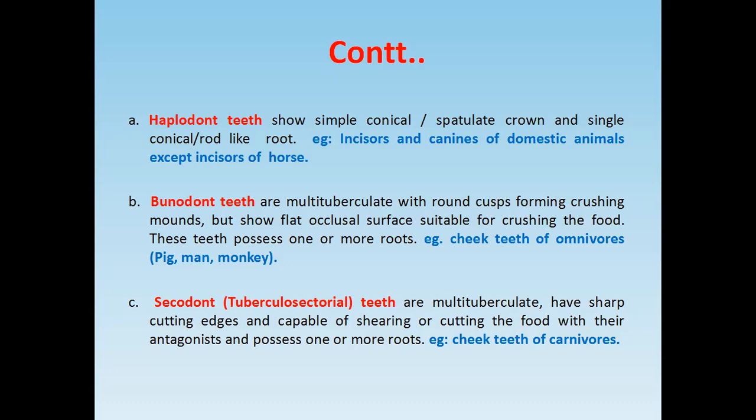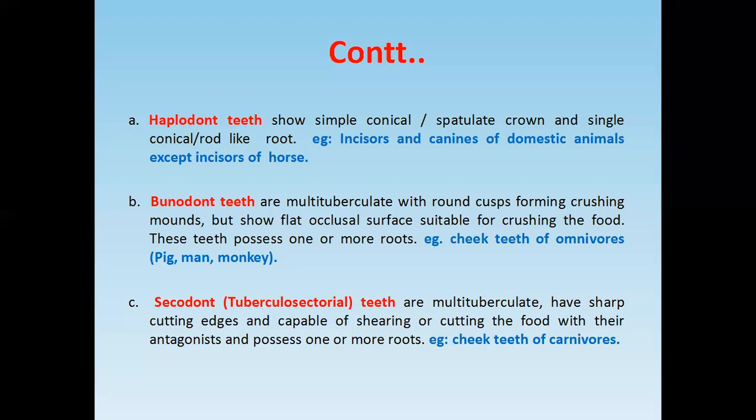Another type of simple teeth is the shizodont teeth. What is the difference between the shizodont and the bunodont? In bunodont, there is a multi-tuberculate surface, and in shizodont, there is also a multi-tuberculate surface, but these structures have a very sharp edge, capable of shearing or cutting the food. So there are differences among all three categories of simple teeth.